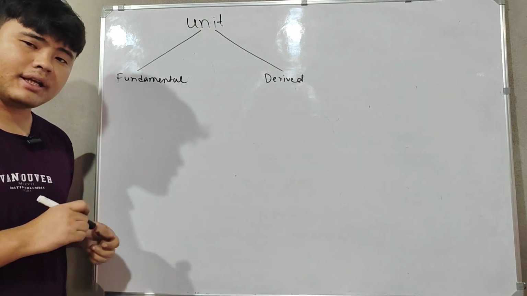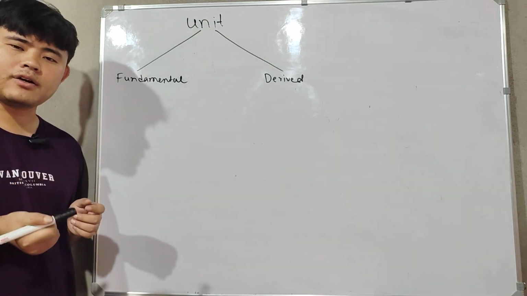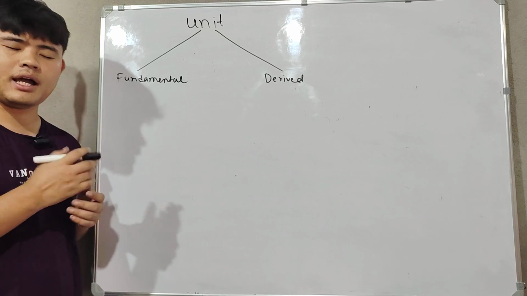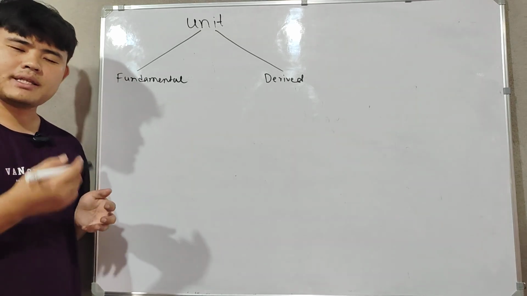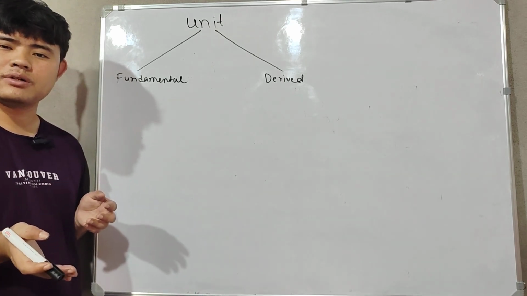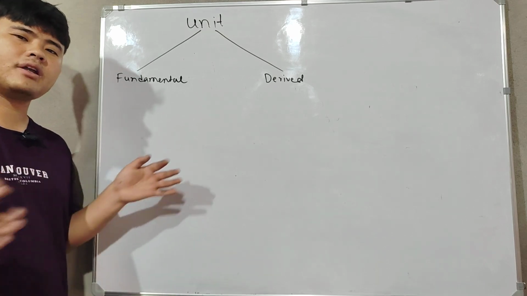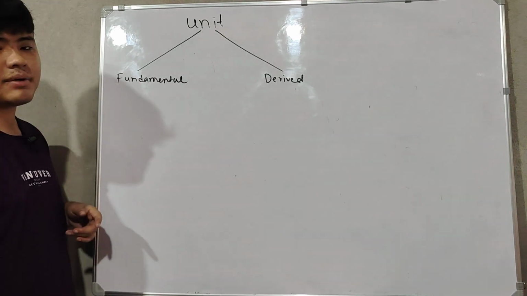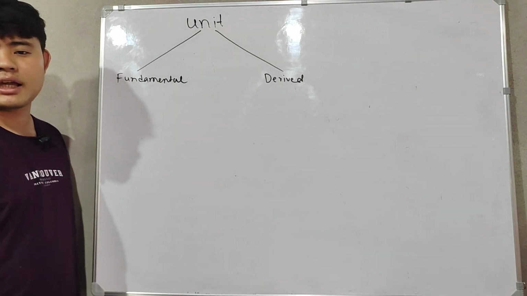Similarly, in 1 kilogram a certain mass is there, and that mass has been assumed. We cannot ask why that much mass is only there in 1 kilogram. It has been assumed to measure other larger quantities. So these types of units, where the units are assumed, are called fundamental units.